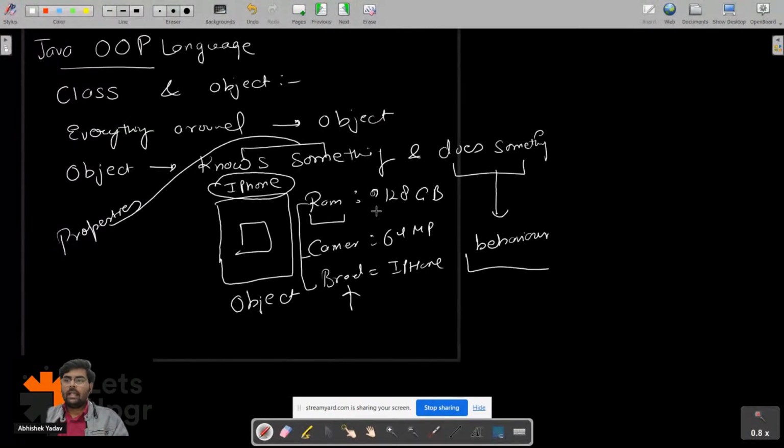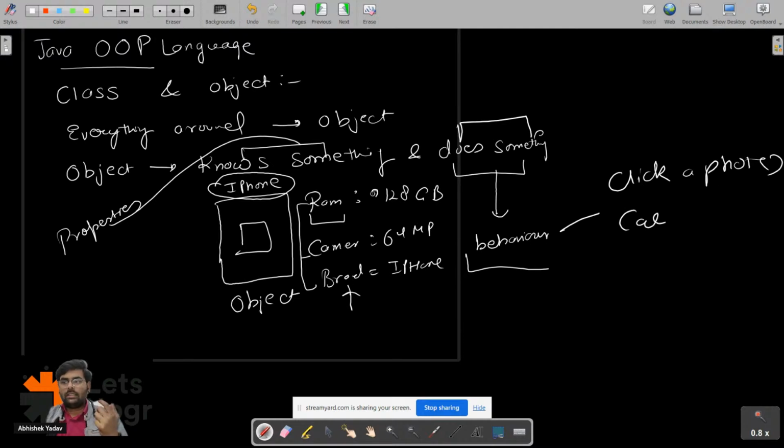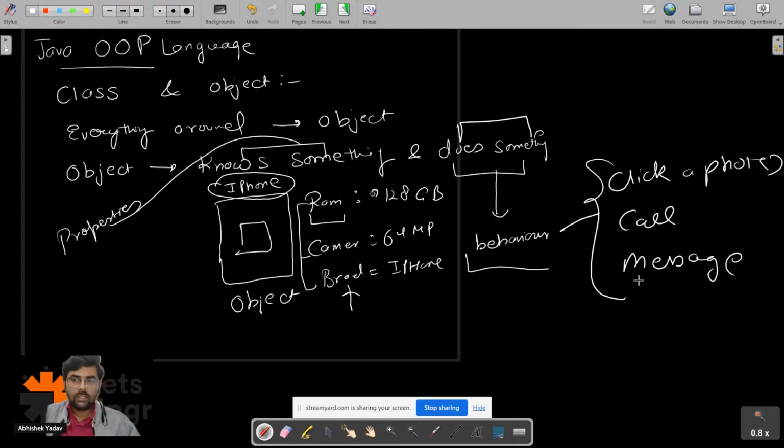Similarly, my object knows something, that is a property, and does something means the behavior. What is behavior? With the help of the iPhone, I can click a photo, call someone, message someone. These all are the functionality of an iPhone. So everything around you is an object. Object knows something means the property, and object does something means the behavior.